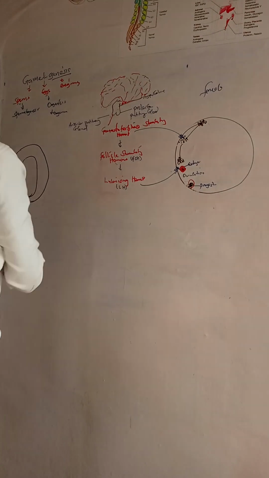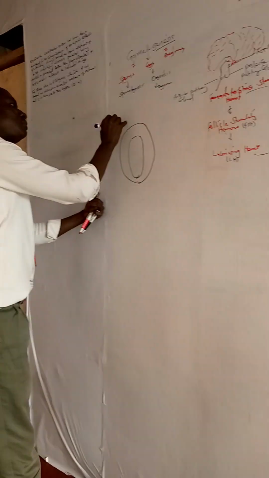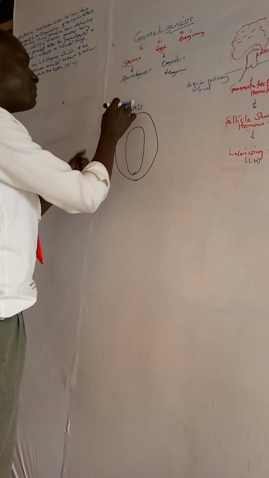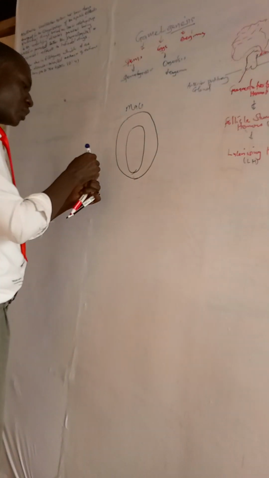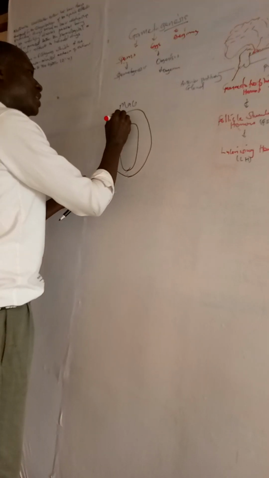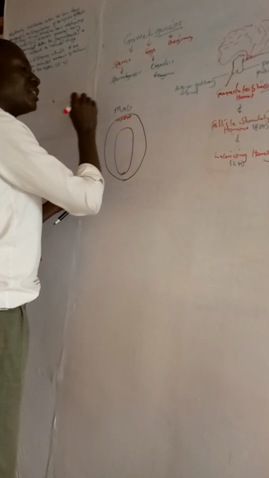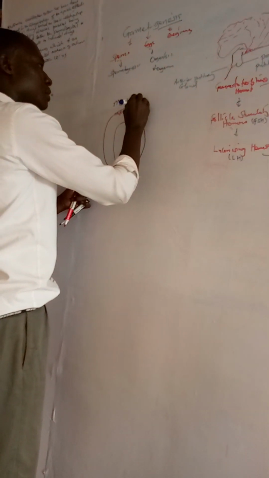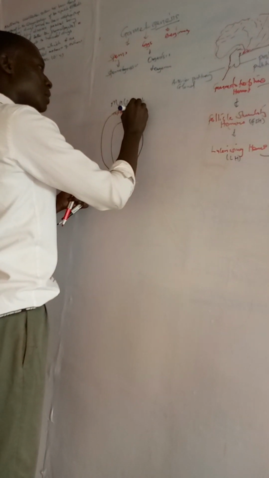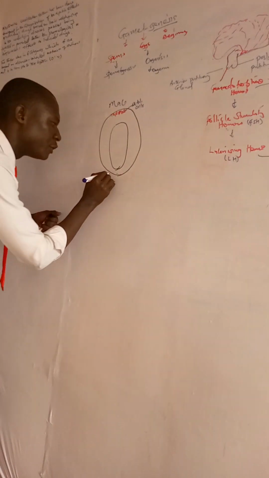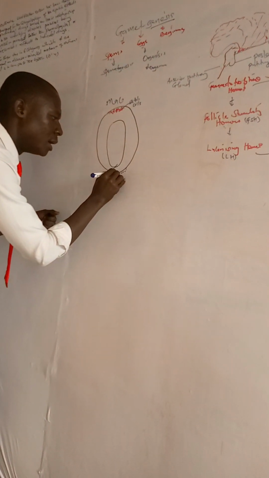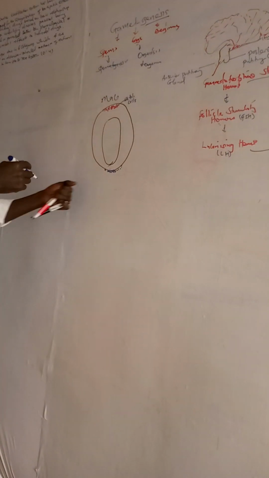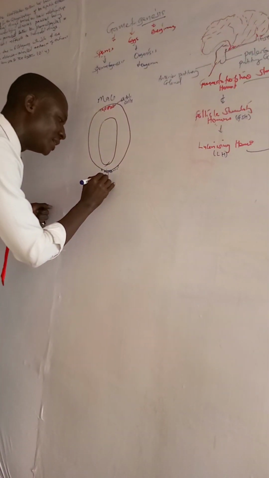Now, when we get to the male, follicle stimulating hormone, in males we have cells. Yes, we have cells inside the seminiferous tubules, and these cells are known as Sertoli cells. And then we also have those that are around the periphery of the seminiferous tubules, and these ones are known as the Leydig cells.